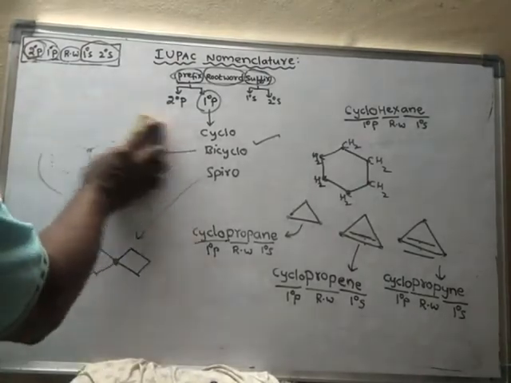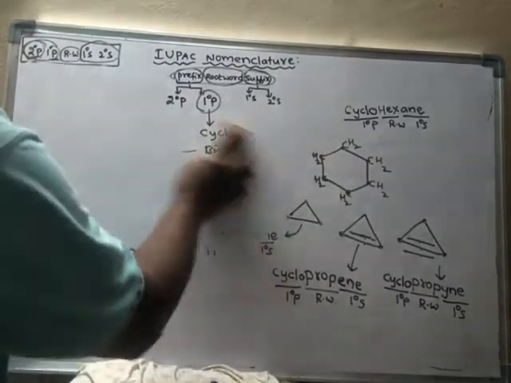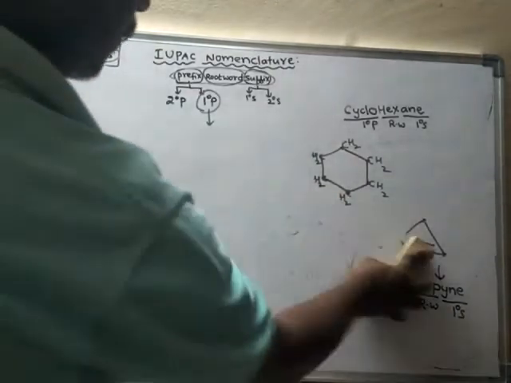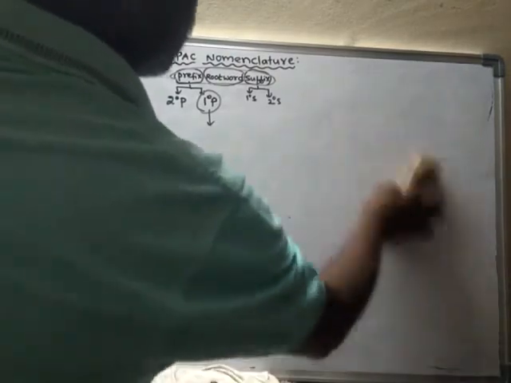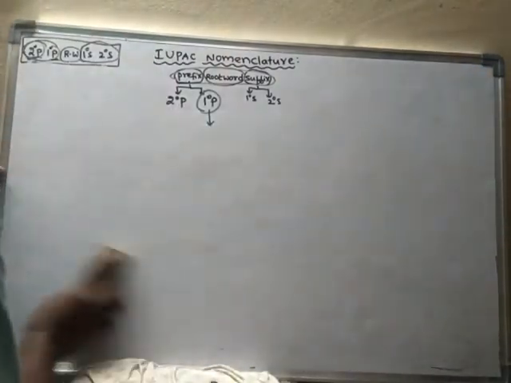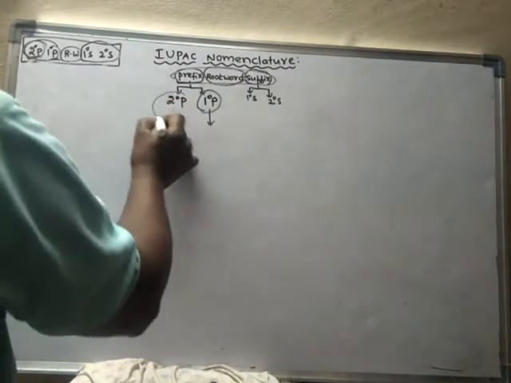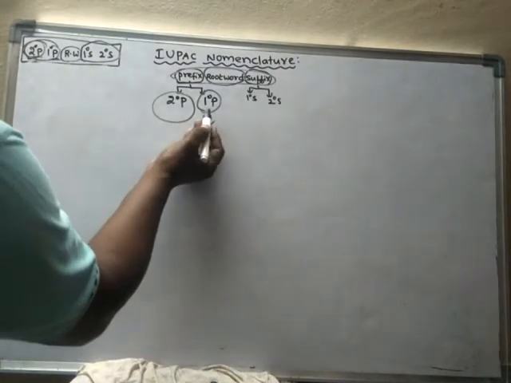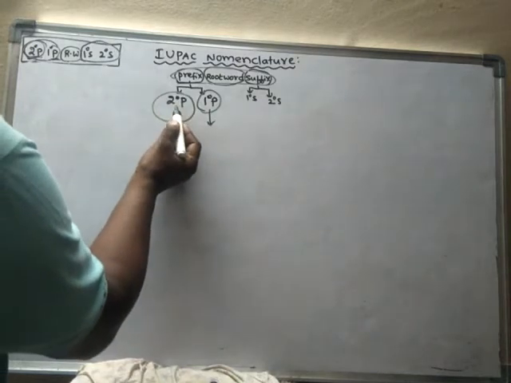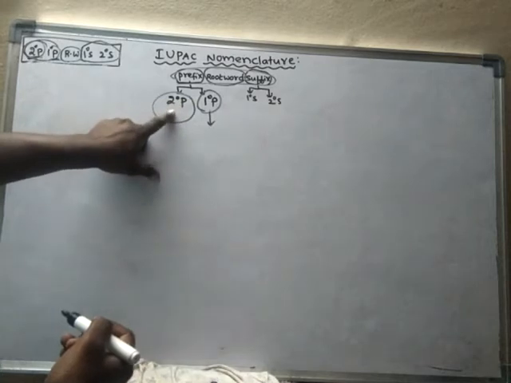Okay. Now we will learn about the secondary prefix. What is the secondary prefix? Secondary prefix means the part of the name which we have to write before the primary prefix.